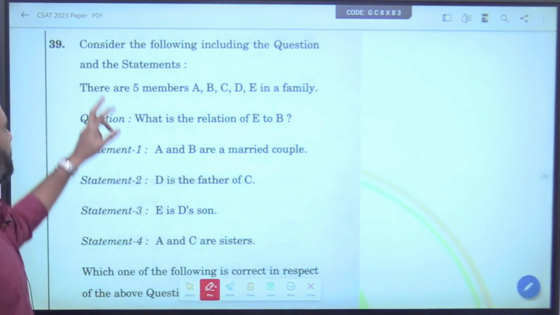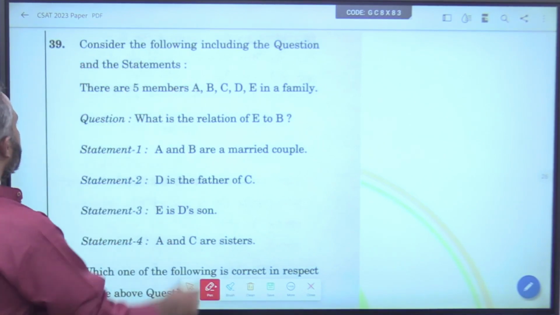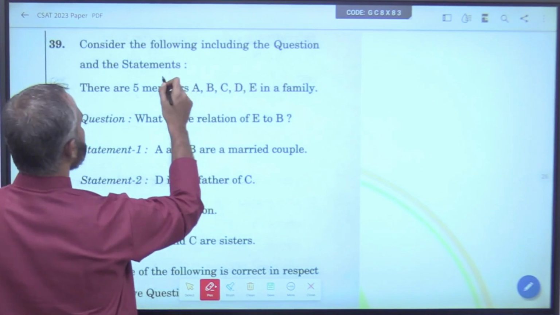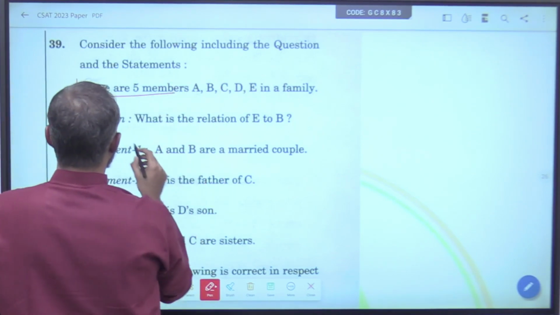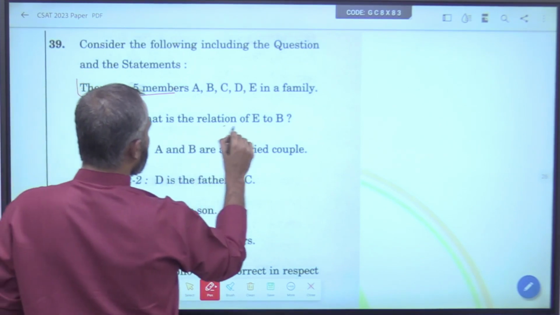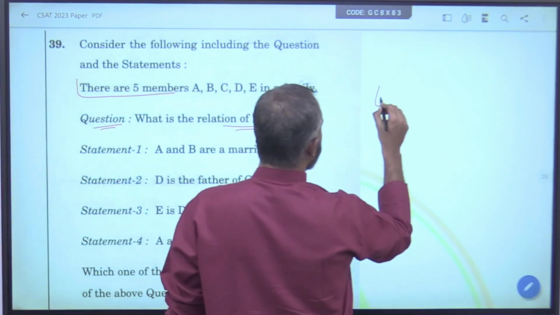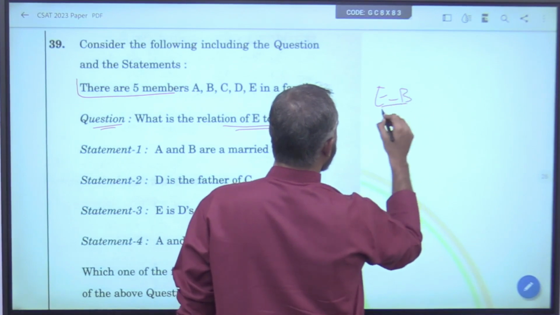Pause and read the question. Consider the following, including the question and the statement. There are 5 members in the family. The question is, what is the relation of E to B?